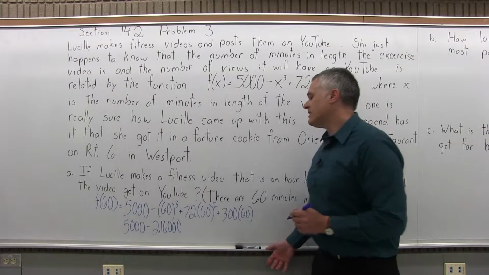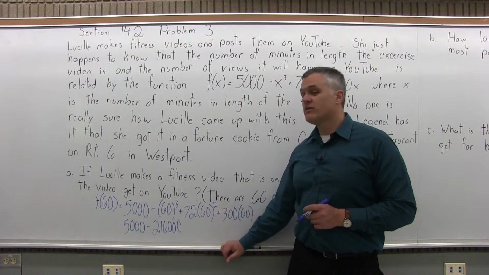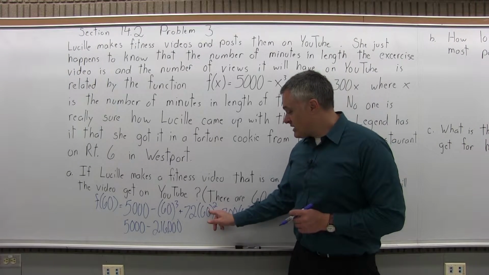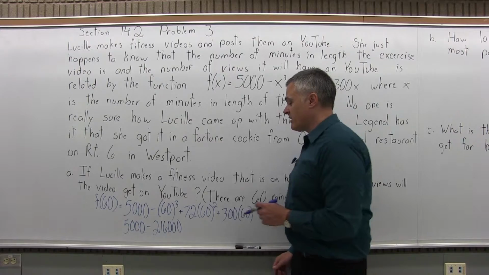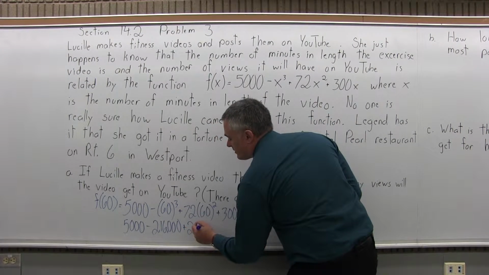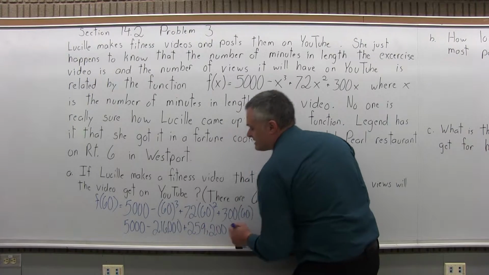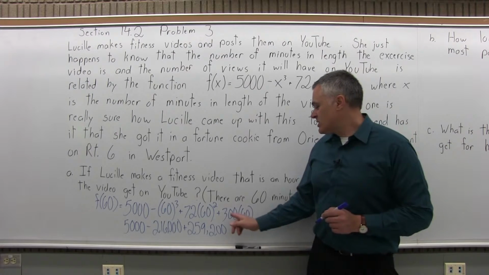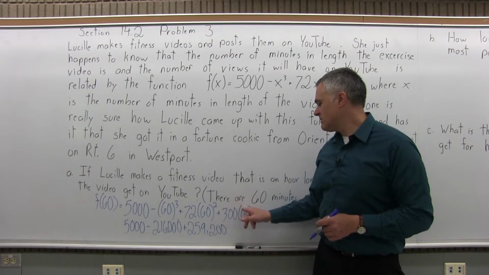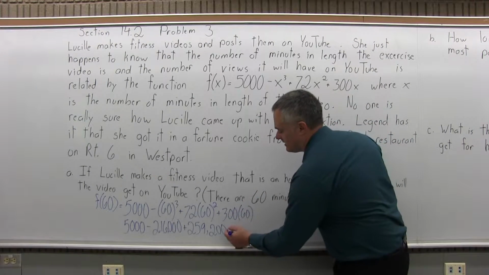The next piece is a little tougher. 72 times 60 squared. You have to do the 60 squared first, so 60 times 60 will be 3,600. And then 3,600 times the 72 in front. Well, 3,600 times 72 comes out to 259,200, which I will check in just a sec. And the piece on the end, 300 times 60, again, a lot of big numbers there. Just ignore the zeros for a minute. 3 times 6 is 18. You ignore 3 zeros, put the 3 zeros back. 18 with 3 zeros is 18,000.